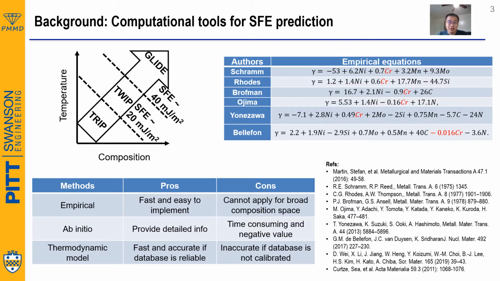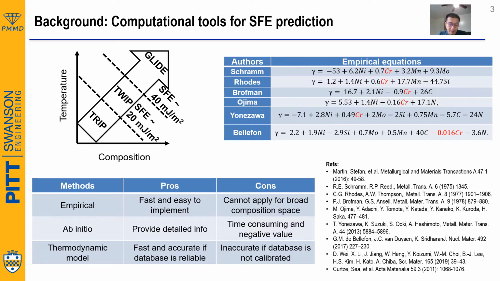The stacking fault energy is a good indicator to predict whether the TRIP or TWIP effect will operate. Usually the TRIP effect will operate when the stacking fault energy is lower than 20 millijoules per square meter, and the TWIP effect will operate when the stacking fault energy lies between 20 and 40 millijoules per square meter.